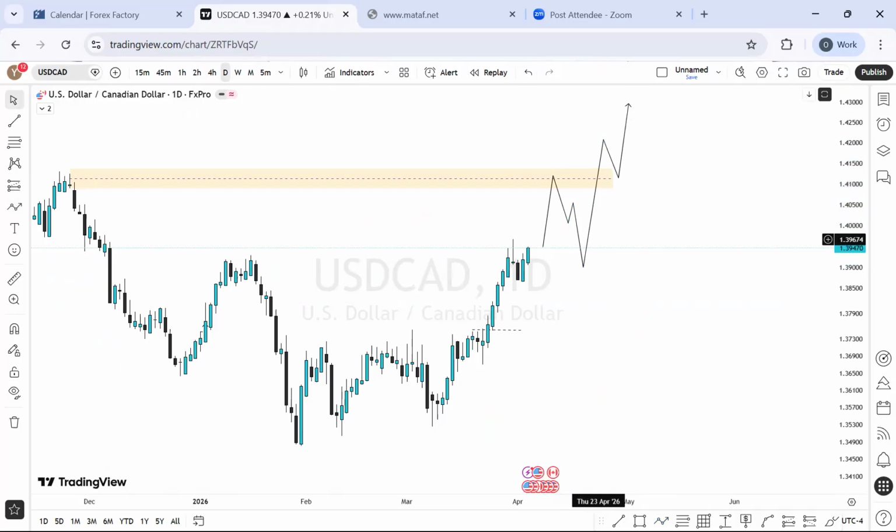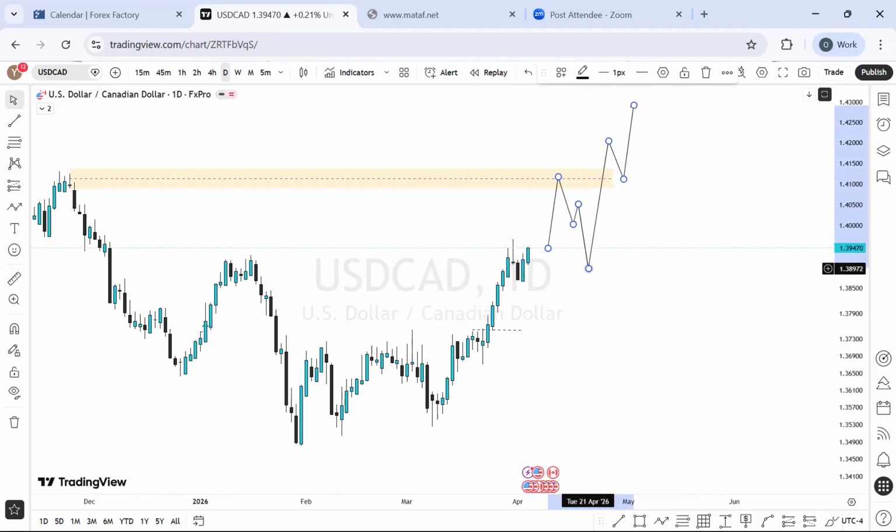But ideally, first thing first, I want to see a sell around that zone. And then any momentum that builds, that sponsors that candle for a bullish ride, that's what I want to see. That will sponsor a new wave for us around here. So this is why I'm putting this somewhere around here.